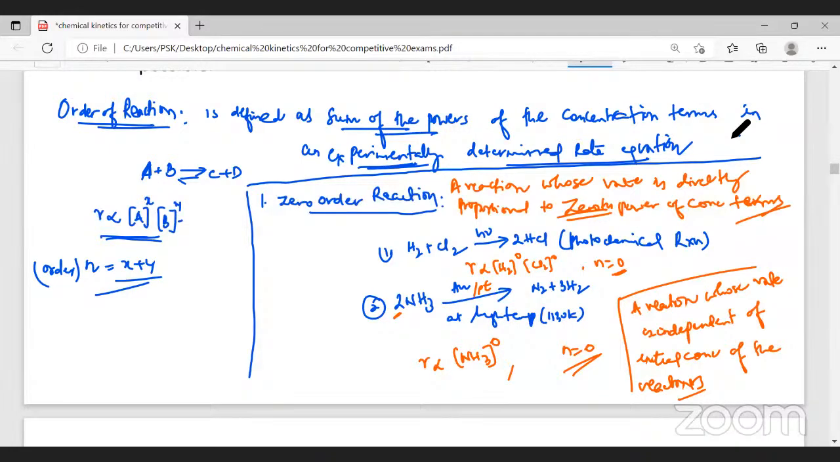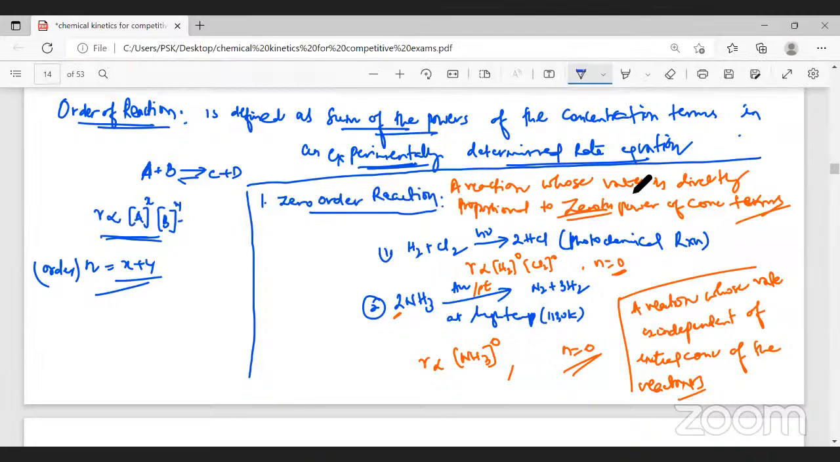A zero order reaction is a reaction whose rate is directly proportional to the zeroth power of the concentration. Now, as per the theoretical knowledge, the coefficient of hydrogen is 1, the coefficient of chlorine is 1. So the order of the reaction should be 1 plus 1, therefore it should be 2. But here the order of the reaction is 0. Why? Because this reaction does not depend on the concentration of the reactant. Therefore, the order with respect to the reactants is 0, and the net order of the reaction is also 0. Did you follow this? Yes, sir.